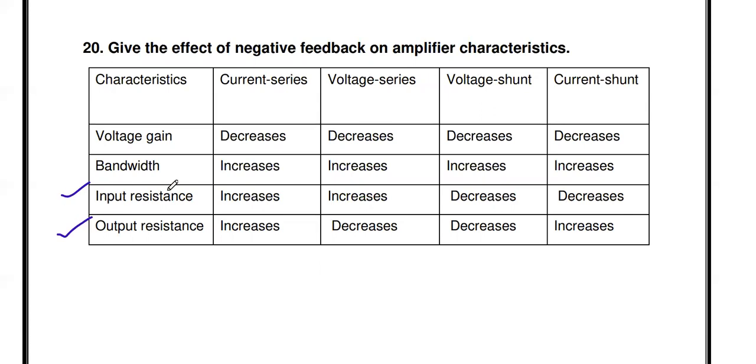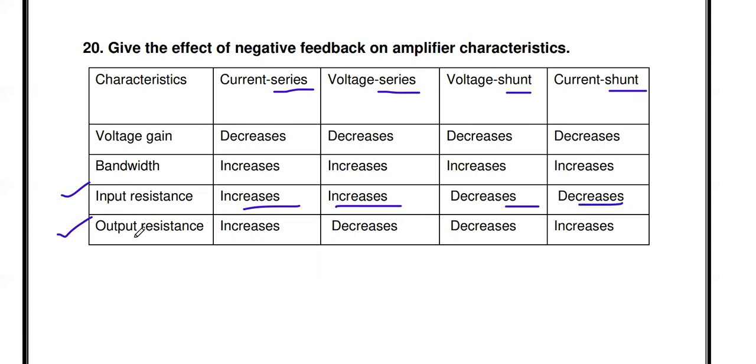To know the input resistance, you look at the second word, series. Current series and voltage series mean the type of mixture is series mixture. If it is a series mixture, the input resistance increases. Next, shunt mixture means the input resistance decreases.